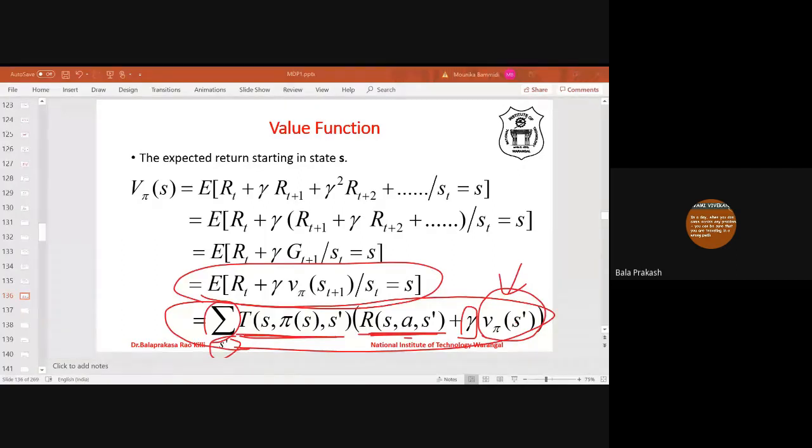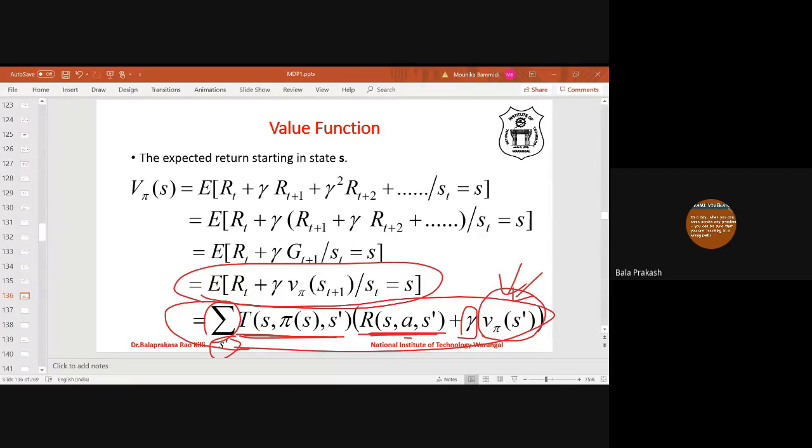This is not just one step ahead. If you see this v phi of s, it is defined recursively. This v phi of s dash is again defined recursively, meaning it will depend on its next states, and so on.